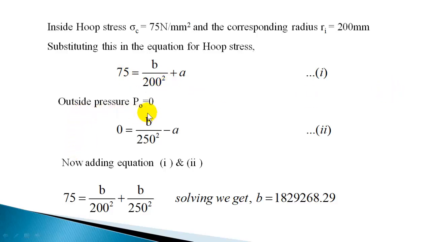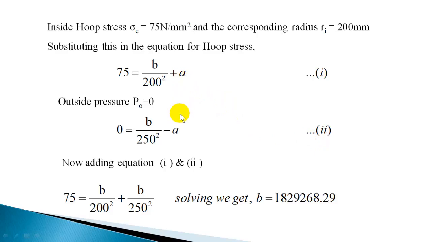Now outside pressure P0 is 0, and the equation for pressure is PR is equal to B by r square minus A. Pressure is 0 and radius outside is 250 mm. So 0 is equal to B by 250 square minus A. This will give another expression.